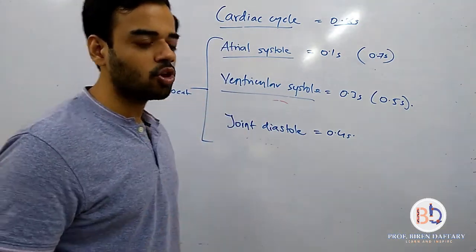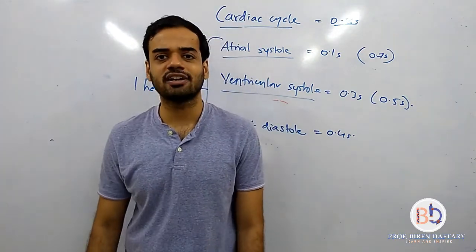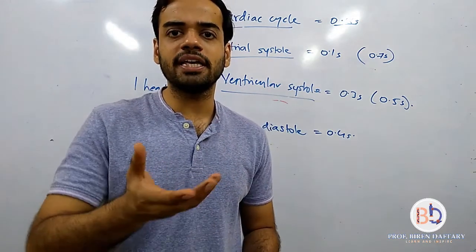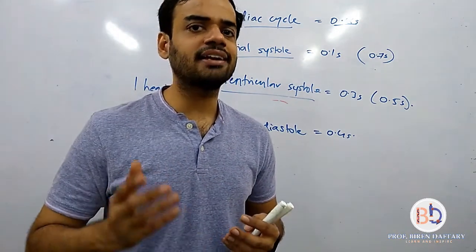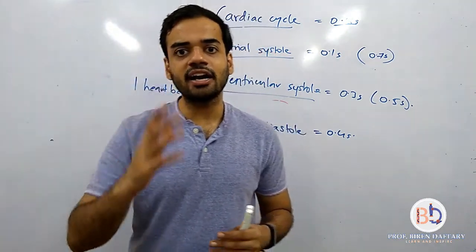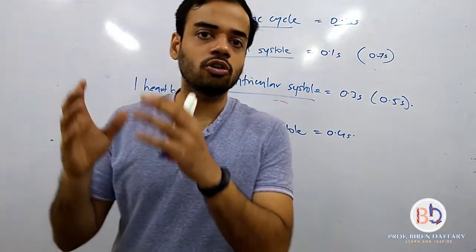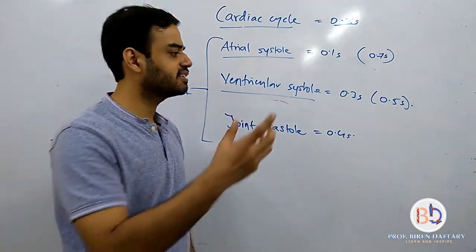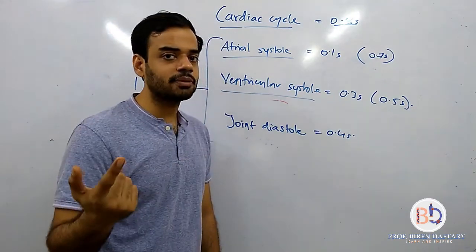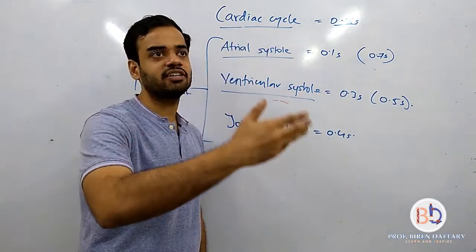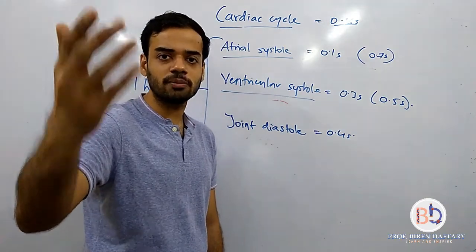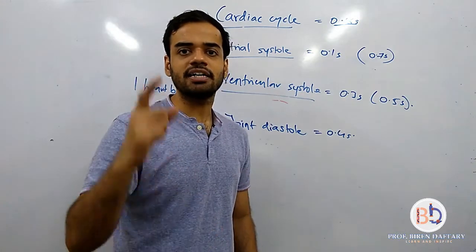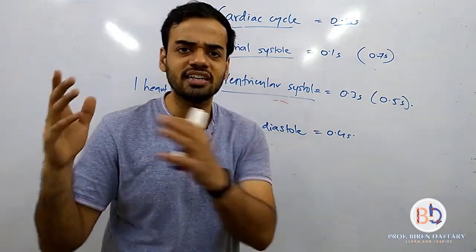Done. Now in your book again they have given what is stroke volume and what is cardiac output. You already know. Stroke volume is the volume of blood pumped by either the left or the right ventricle, and that is approximately 70 ml. Cardiac output is the total volume of blood pumped by the heart in 1 minute. So अगर एक heartbeat में 70 ml है, तो 1 मिनट में कितने हार्ट बीट्स है 72, so multiply 70 by 72, you will get 5040 ml, which is approximately 5 liters. That amount of blood pumped by the heart in 1 minute is called cardiac output. Again they have repeated it.